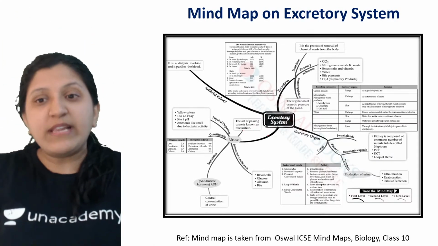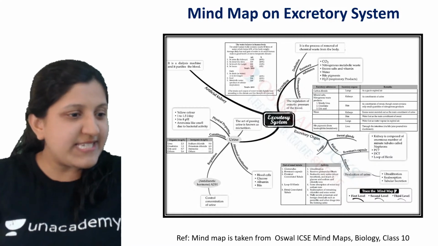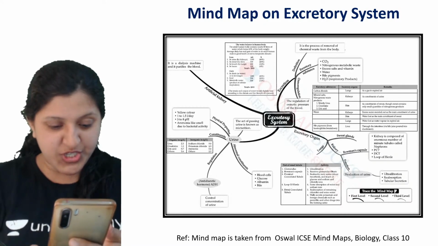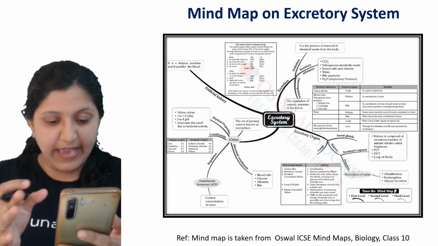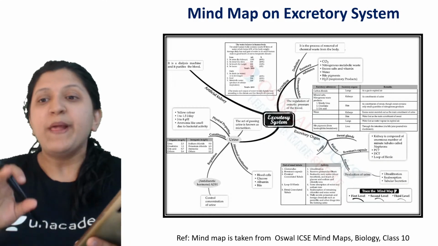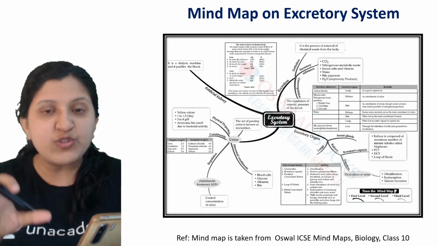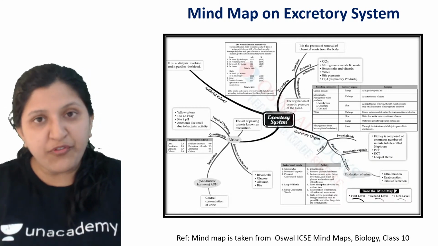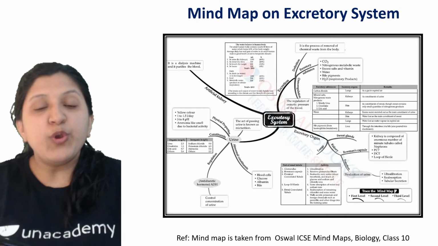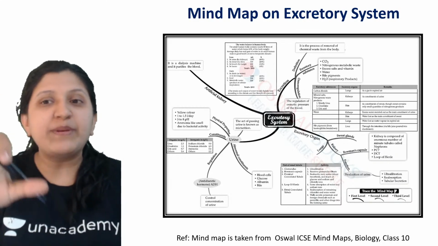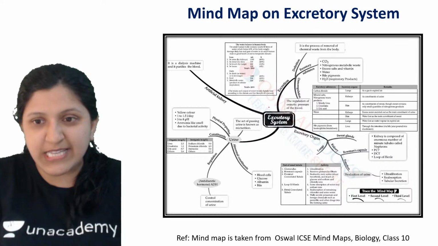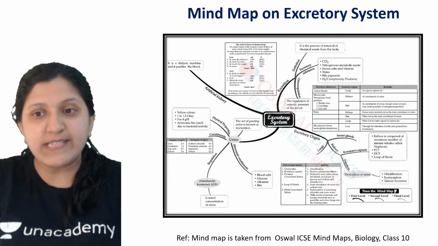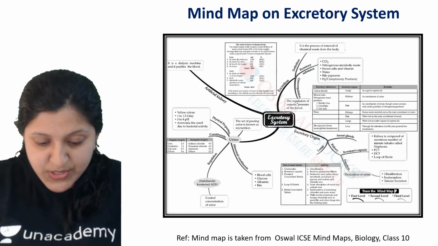Okay, so what all comes under an excretory system? Yes, any idea what all comes under an excretory system? Mind mapping, when we mention, all of these are coming in one place. That is, you can remember all the contents of this particular excretory system in one place. So if you remember the flow, what all are the processes, you can easily remember the whole chapter in just one slide. So as you can see, what all are the related processes? So excretion is there, so there is a definition, then excretory substance is given here.